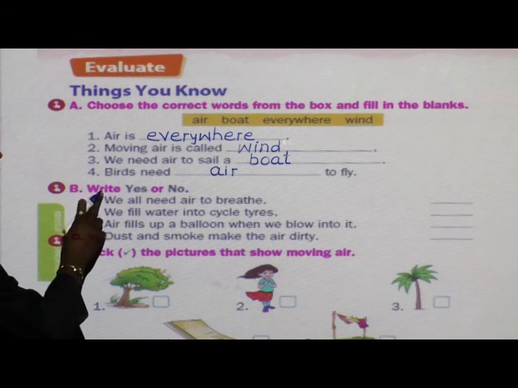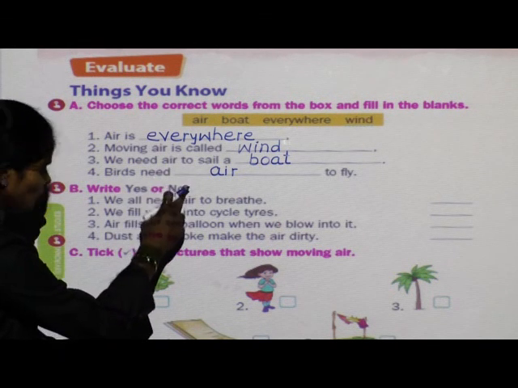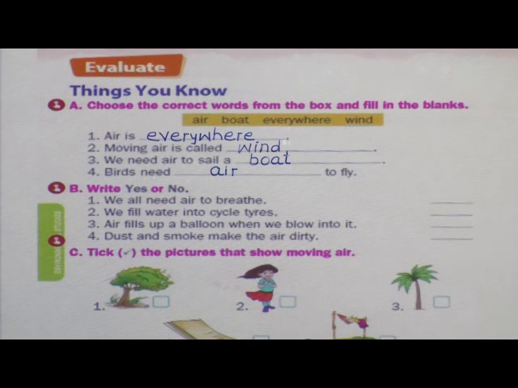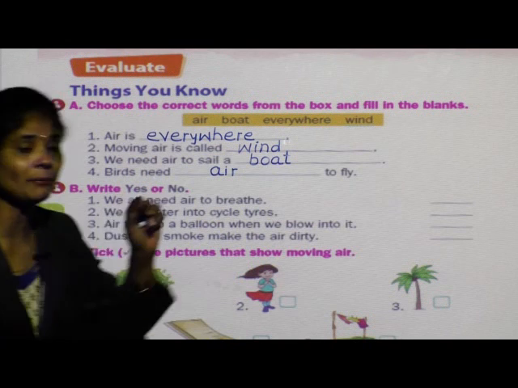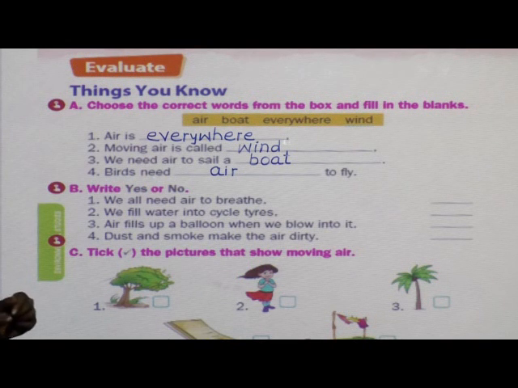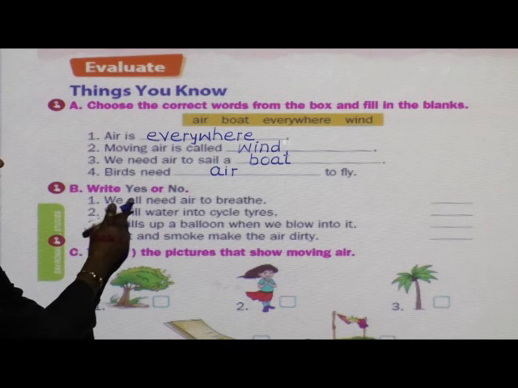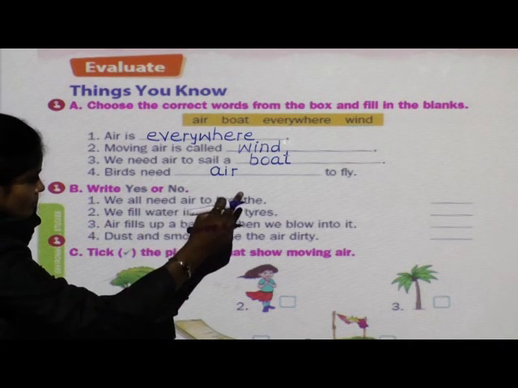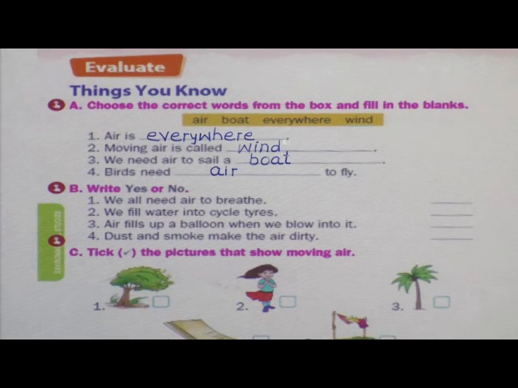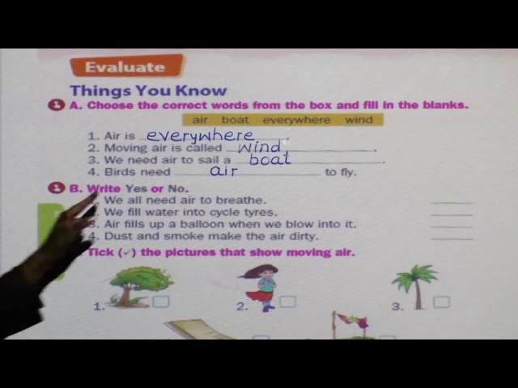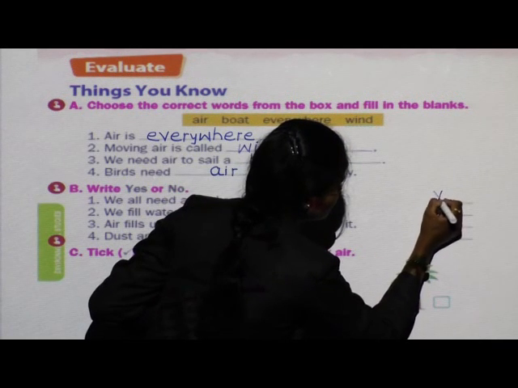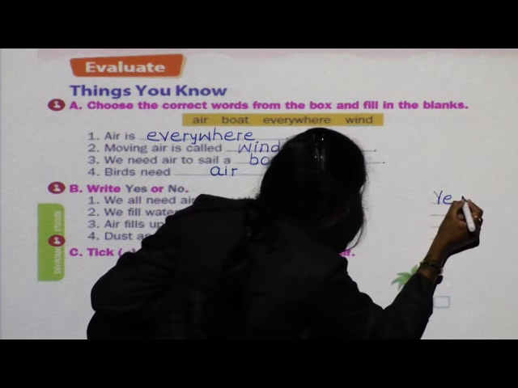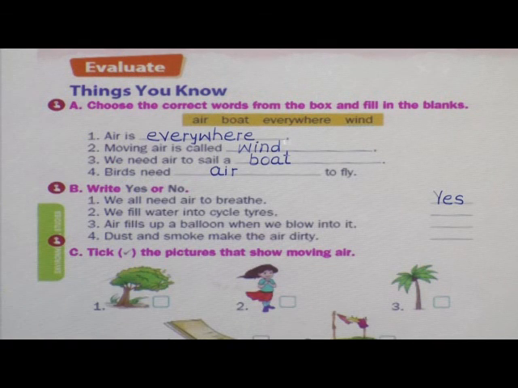Question B. Write yes or no. Here some sentences are given. If those sentences are correct, you have to write yes in front of them. If the sentences are wrong, you have to write no in front of them. Okay? See, first sentence. We all need air to breathe. Is it correct? Yes, it is correct. All living things, living things means animals and human beings, need air to breathe.